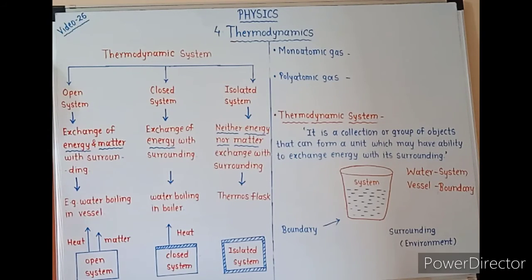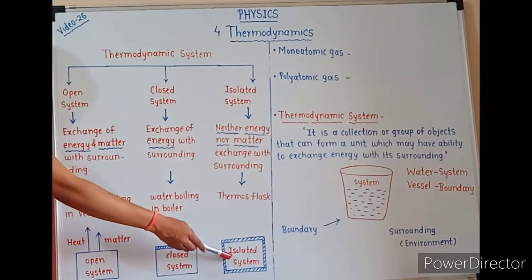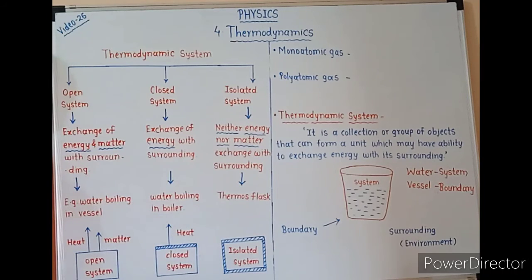So we can conclude that for an open system, there is exchange of energy as well as matter with the surrounding. For a closed system, there is exchange of energy or heat energy with the surrounding, but no transfer of matter. And for an isolated system, neither energy nor matter is exchanged with the surrounding.